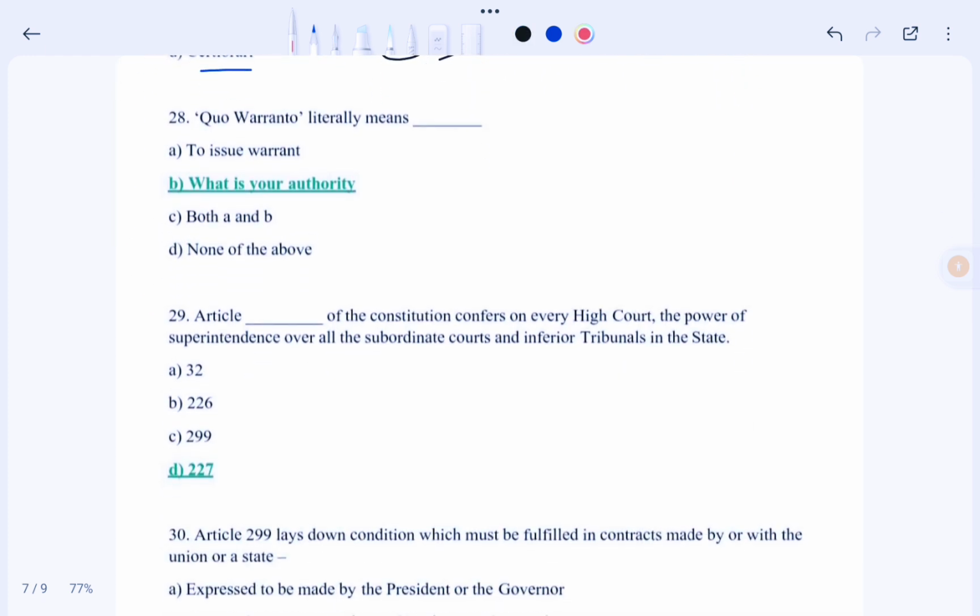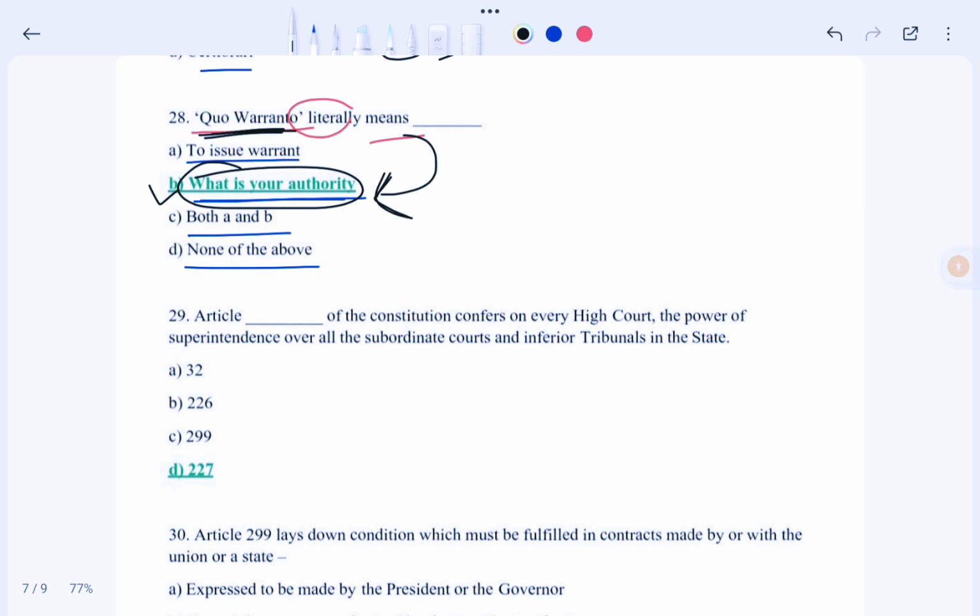So the next question is, quo warranto literally means which of the following. Let's see the options. Options are: A, to issue writ; B, what is your authority; option C, both A and B; and D, none of the above. So in this case our correct option would be option B, that means what is your authority. That means quo warranto literally means what is your authority. So in this case our correct option would be option B. Okay, so now moving to next question.